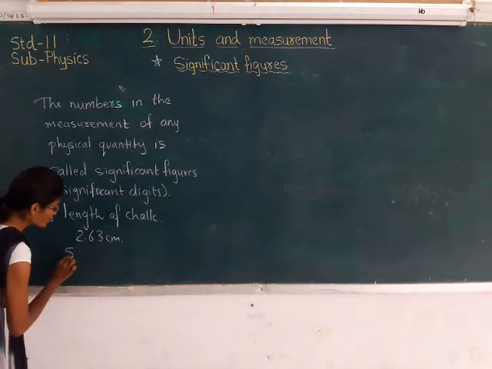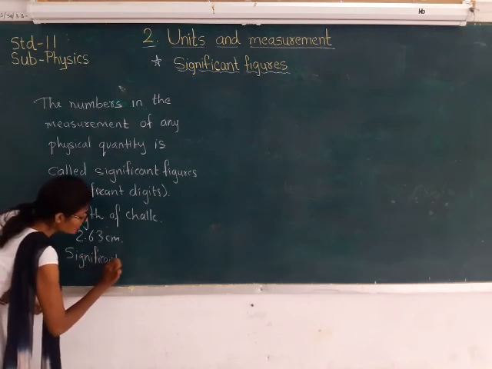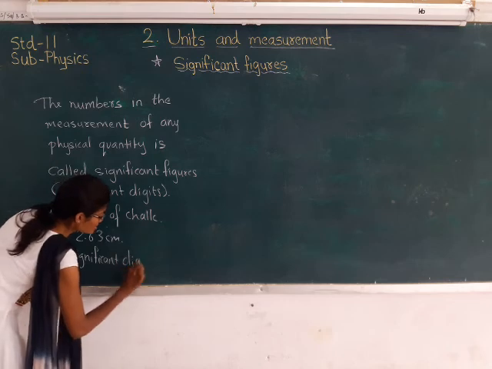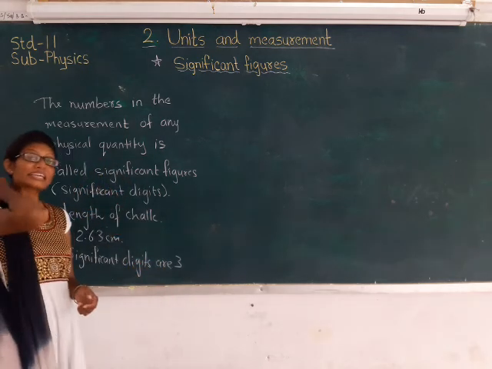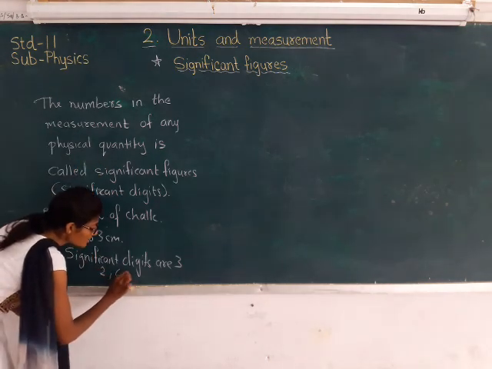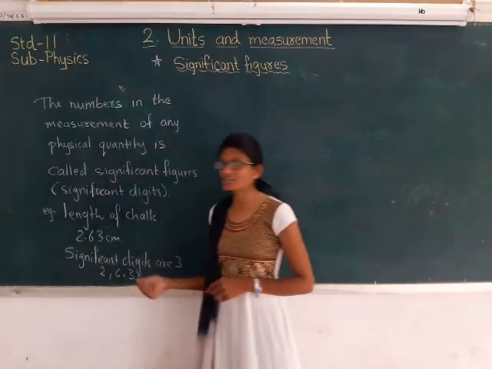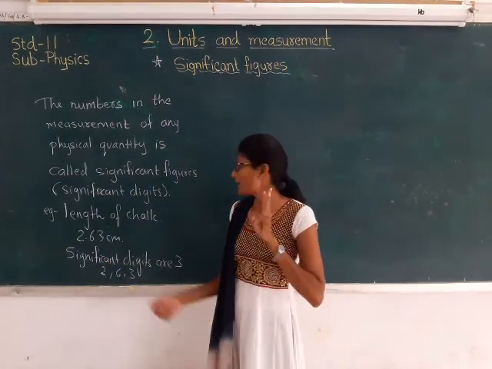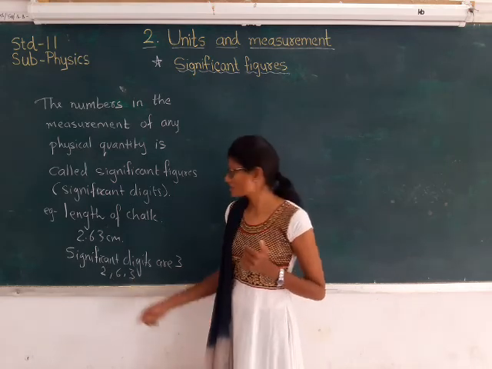So here the significant figures or significant digits are 3. And which are the 3 significant digits? That is 2, 6 and 3. In these significant figures we are having 3 digits, so we call it 3 significant digits.